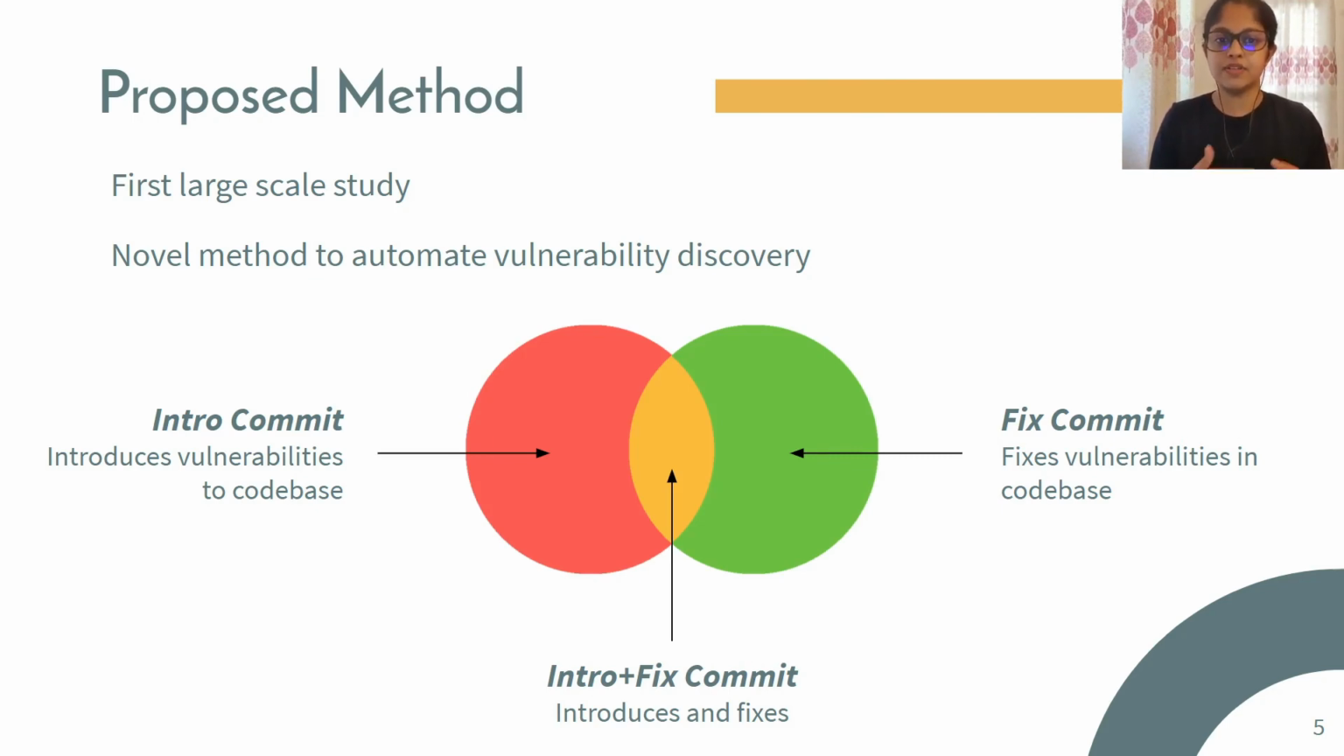In our research, we propose a novel method to automate vulnerability discovery and filter out commits that are responsible for introducing vulnerabilities to the codebase, which we call intro commits. The commits that fix vulnerabilities which are already in the code base we call fix commits. And finally, the commits that introduce as well as fix vulnerabilities at the same time we call intro plus fix commits. The purpose of this filtering is to quantify and analyze the success of vulnerability remediation phase of projects. So the question to answer is, does the fix actually resolve the intended vulnerability?